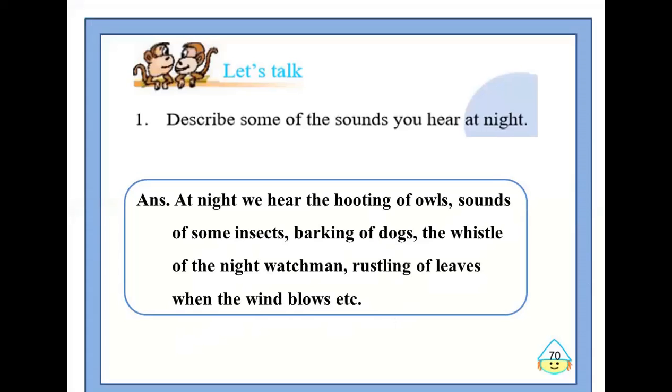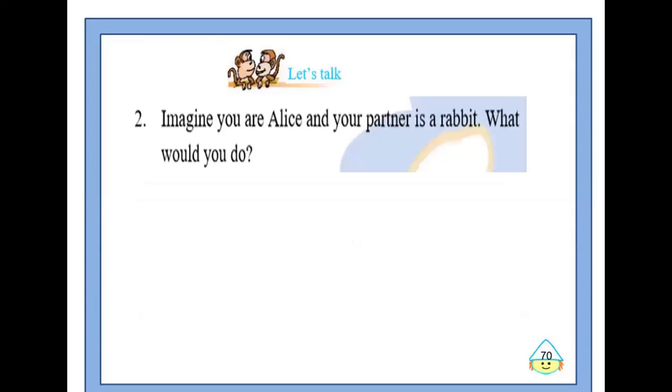Okay? Let's now discuss this second question, children. Imagine you are Alice and your partner is a rabbit. What would you do? Children, are you also curious like Alice? Would you also follow the white rabbit into the rabbit hole?